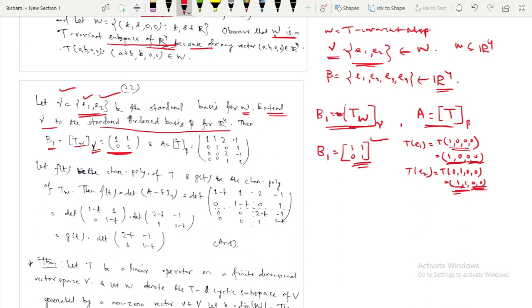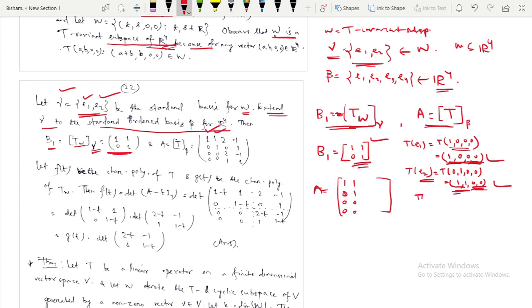Similarly, like your E1, for this one we are getting (1, 1, 0, 0). The A1 column is (1, 1, 0, 0), and T of E2 is also (1, 1, 0, 0).